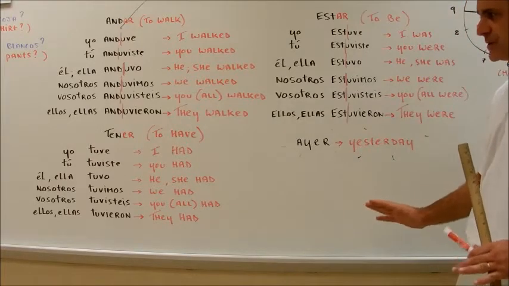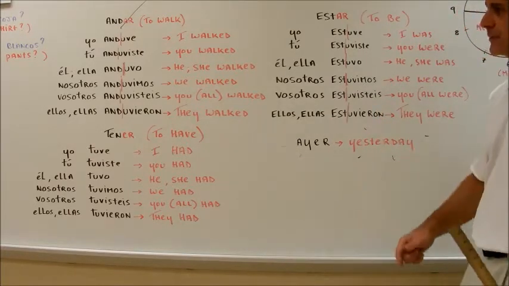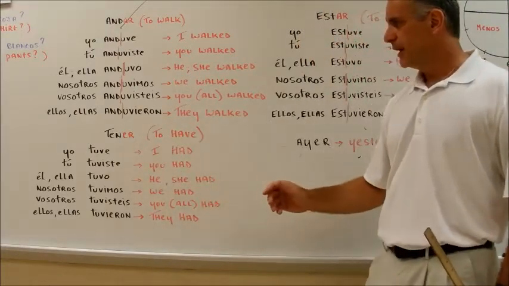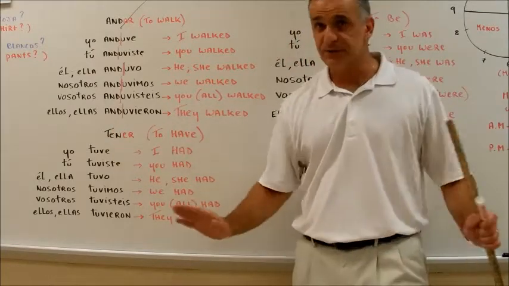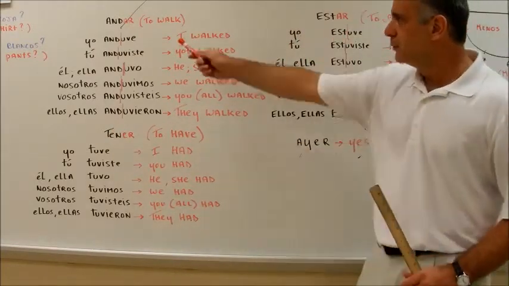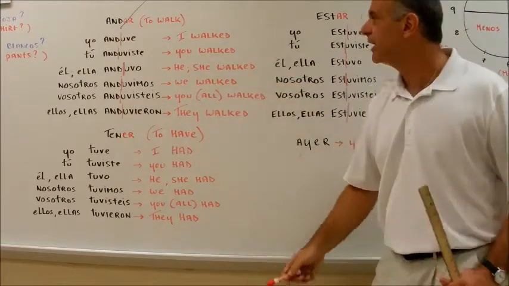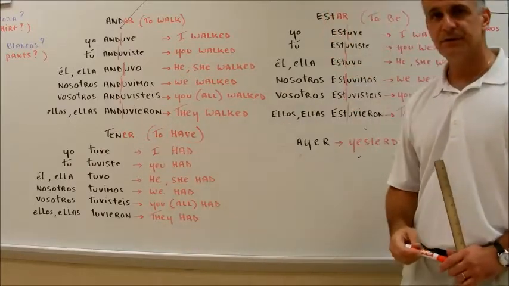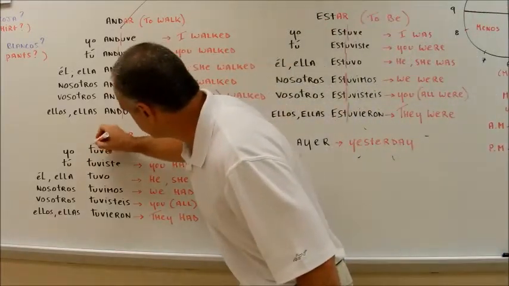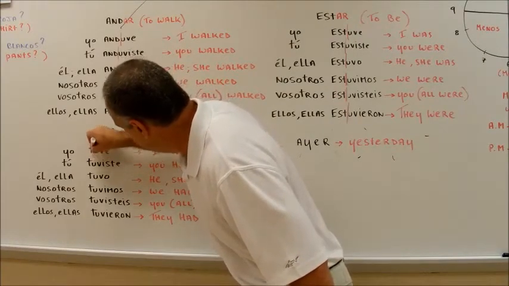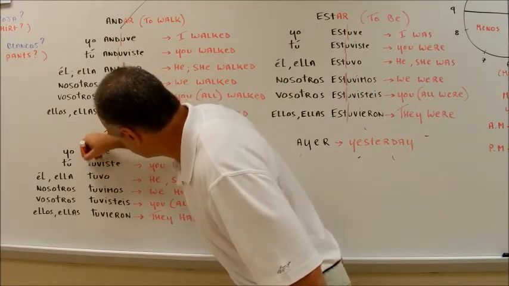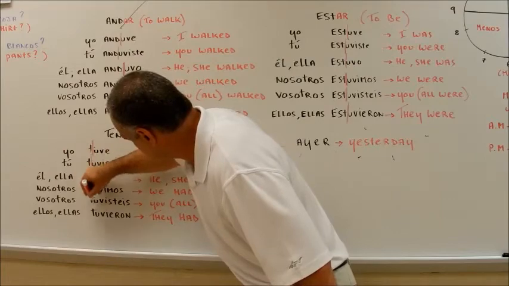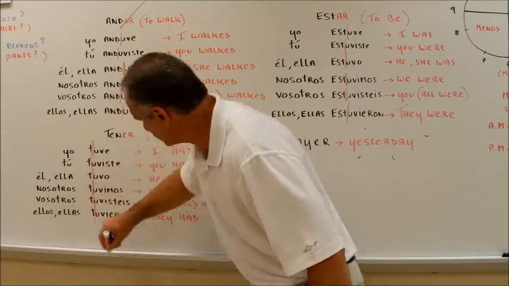Tener is going to take the exact same endings. However, tener is funny because you cannot just get rid of the ER and keep the stem with TEN. It's not going to work. What you got to do here is take the uve, uviste, uvo, uvimos, uvisteis, uvieron that you had with andar and estar, and use them right here again, but right after the T. Watch this. You get tuve, tuviste, tuvo, tuvimos, tuvisteis, tuvieron.